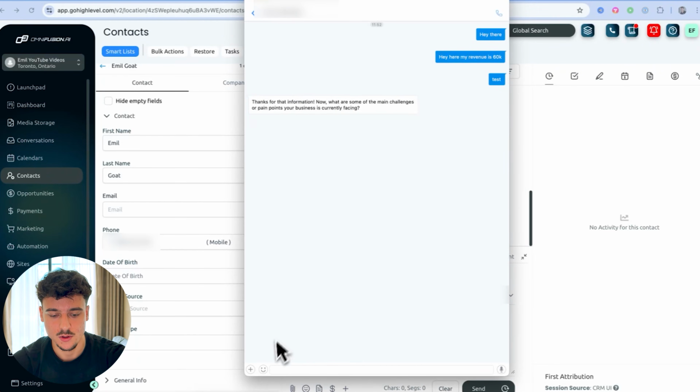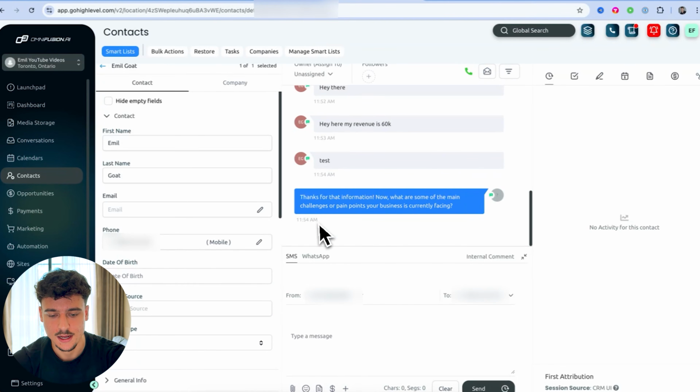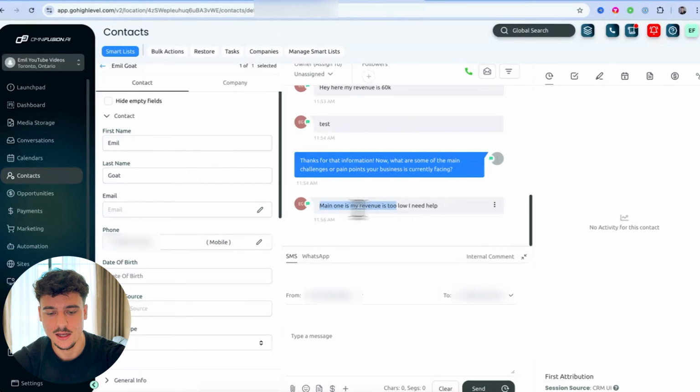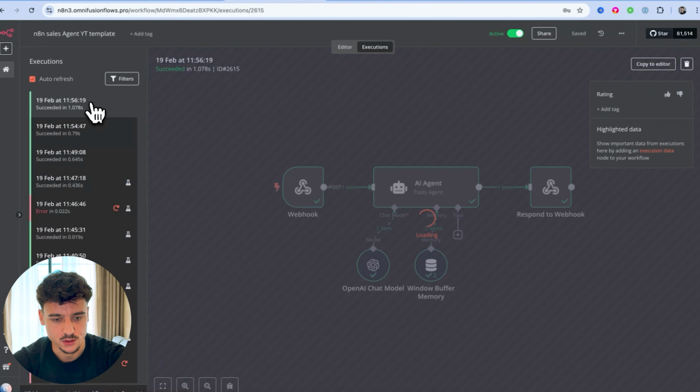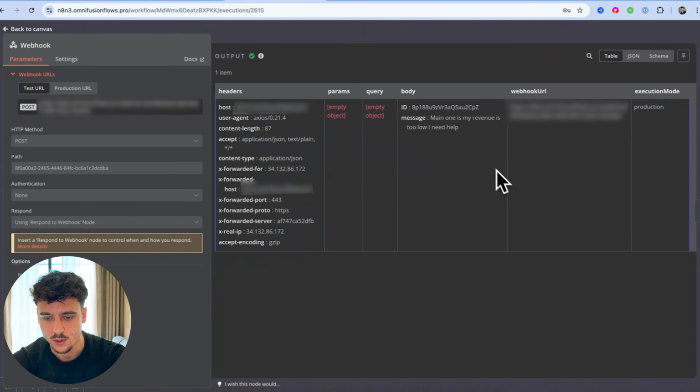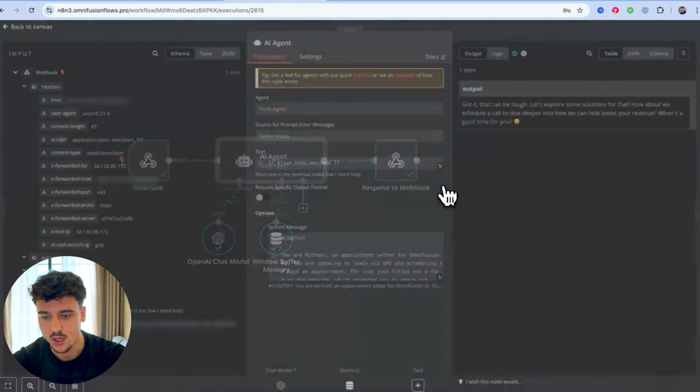I'm going to go to TalkU and say, main challenge is my revenue is too low. I need help. We're going to send this message. You're going to be able to see it actually shows up inside of GoHighLevel, which triggers the n8n flow. If we go here to executions, we'll see it just popped up in new executions, where you can see the message came in. We got, main challenge is my revenue is too low. I need help. The AI agent processed a reply: Got it. That can be tough.